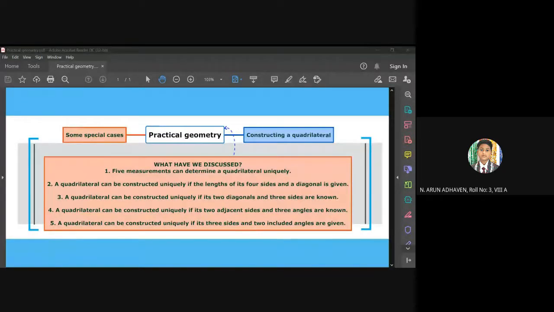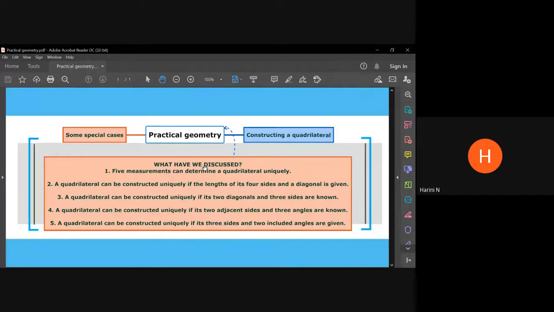Ma'am, is the presentation visible? Just a minute. Yeah, it is. Here I thought of doing a concept map because this is a practical geometry chapter. I have done it only by giving the topic name, because everything is mostly construction in this chapter. Nothing more to write, so I couldn't put the construction here, but I have given the topic name. All right, go ahead.